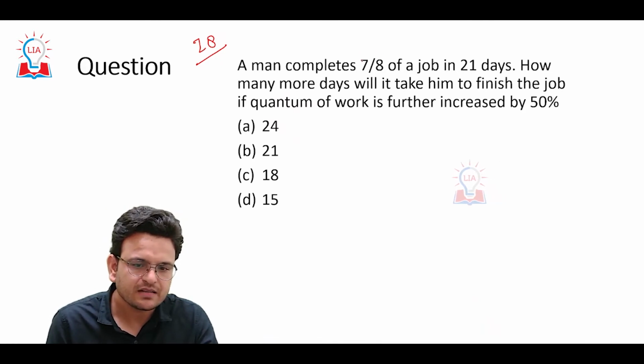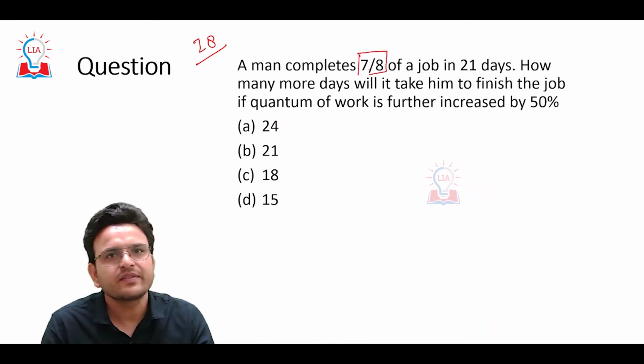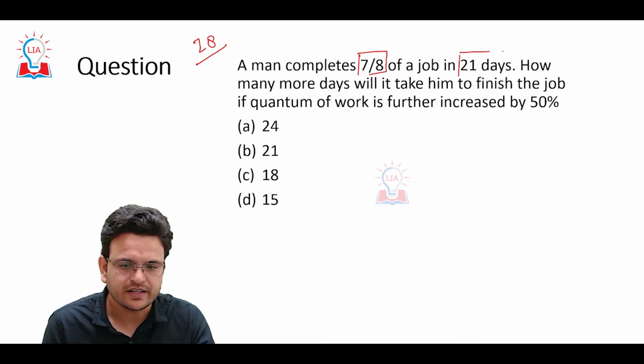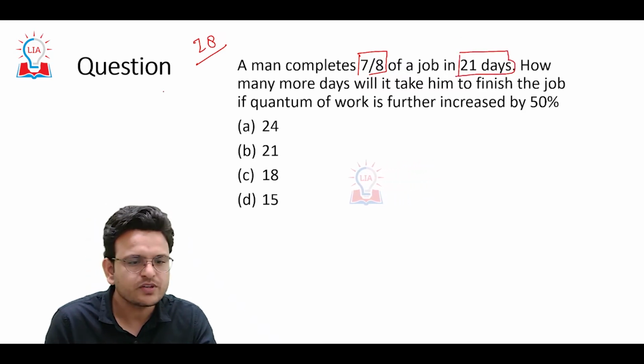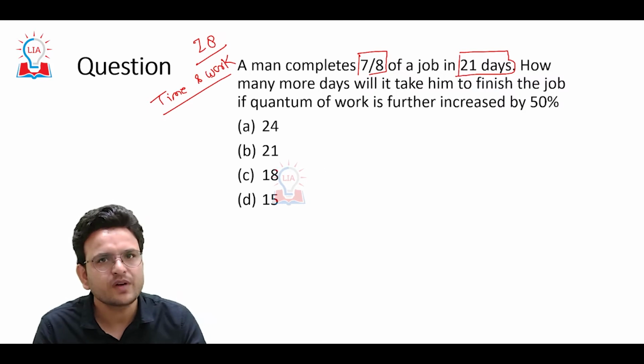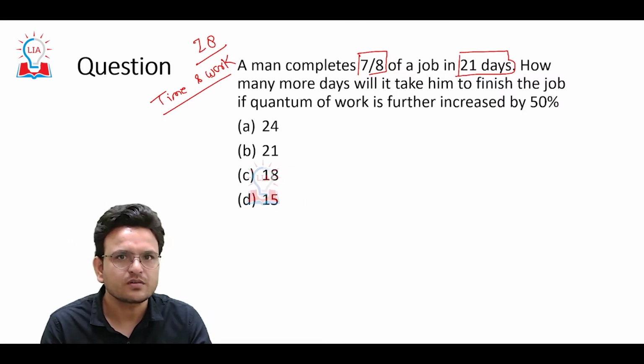A man can complete 7/8 part of a job in 21 days. So this is a question of time and work. And if you have basic understanding of time and work, this question is not much difficult.